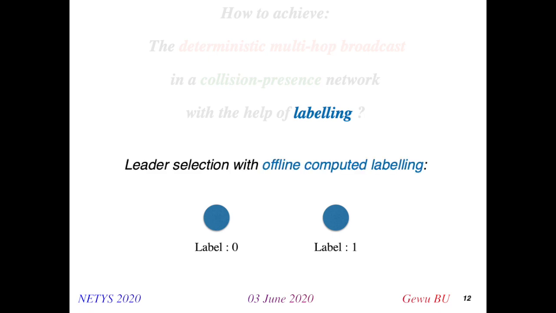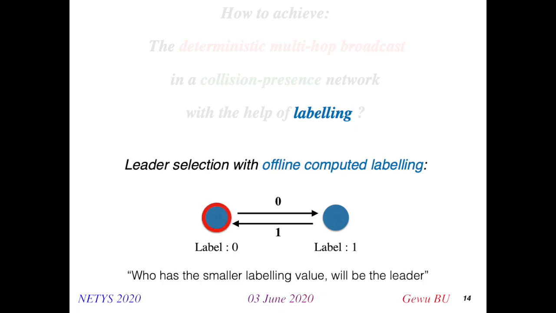However, if we add additional information to both of them, for example labeling information, and here only one bit of labeling is enough. Let's give the first node a label 0 and the second one a label 1. By holding this information, they can exchange information between them so that they can agree on a single leader. For example, the rule can be that the one with the smallest label number will be the leader.